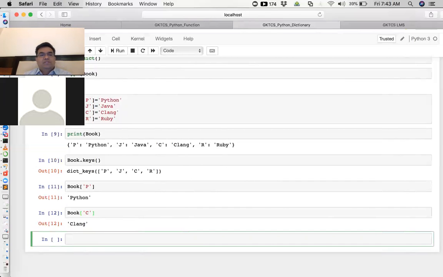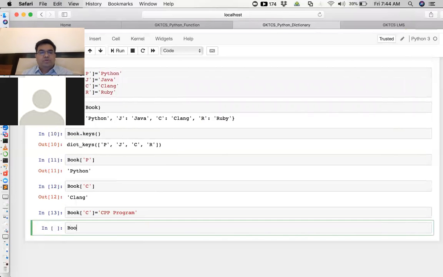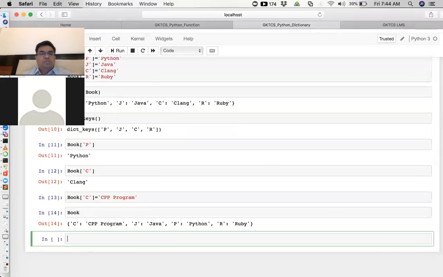Now let's say you want to modify the value of the key C. How to modify the value of key C? Book of C, and you can simply give the new value. Maybe you can say CPP program, anything you write. Now look at the book, and you can see the update in the dictionary. So this is called update. Like we have create, we have read, we have update.